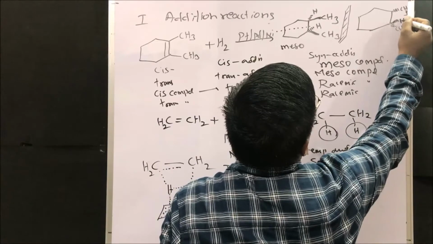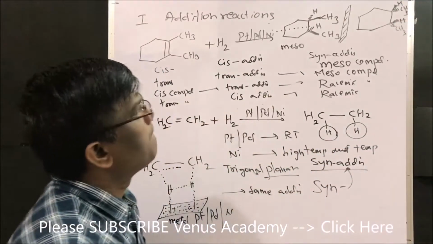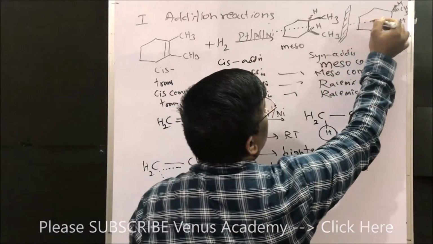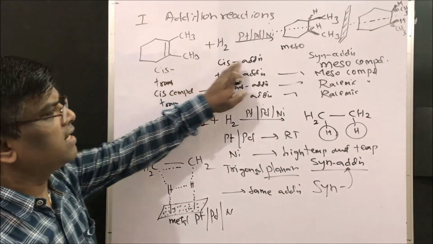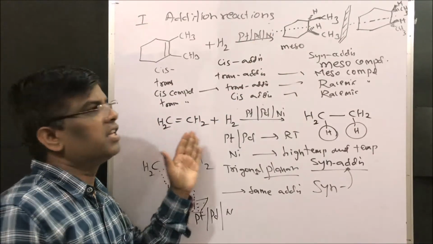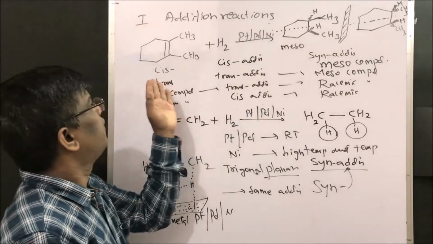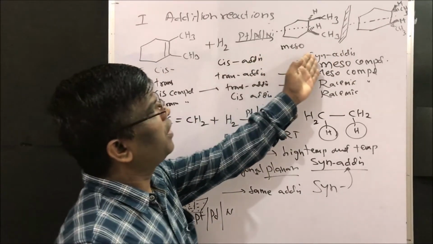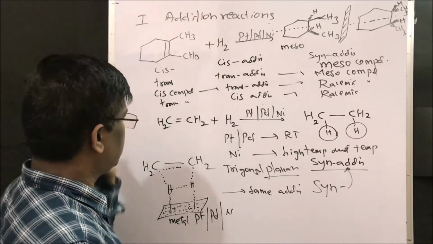These two compounds are meso compounds. So this catalytic addition gives syn addition, and if I take a cis compound, it is going to give a meso compound. This is how alkenes undergo addition reactions.